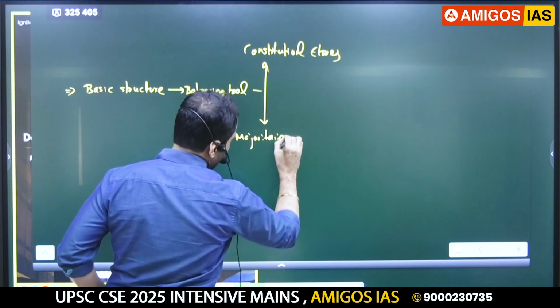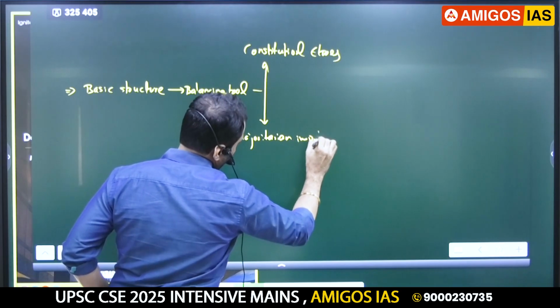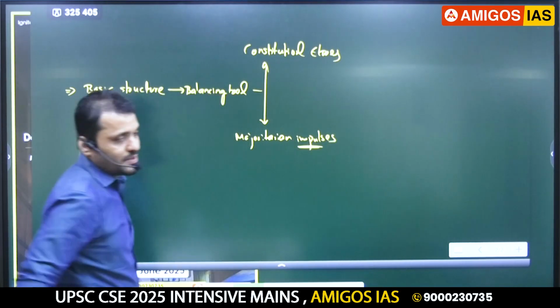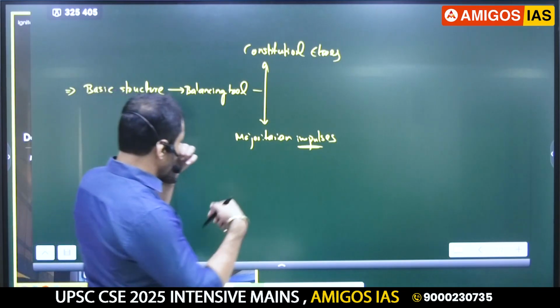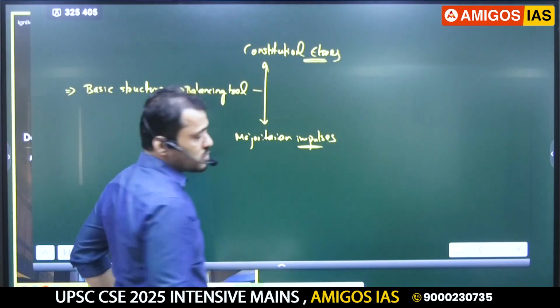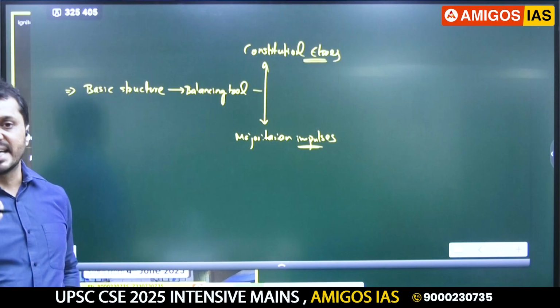Majoritarian impulses. You should write some of these catchy words, impulses, and when you are referring to values, you can write ethos. Try to practice writing these kinds of things.